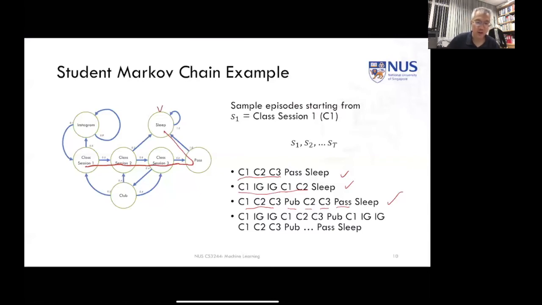The important thing to note here is that samples will eventually end, because we are going to terminate at our terminal state. Once we run the sampling process long enough, at some point we're going to reach a terminal state, and that signifies the end of the process. So even though there are loops going back and forth like this one here or this one here, at some point, using these probabilities, we're still going to end up with sleep. So it's important to know that episodes are always finite, even though there might be some self-loops or cycles in our graph.